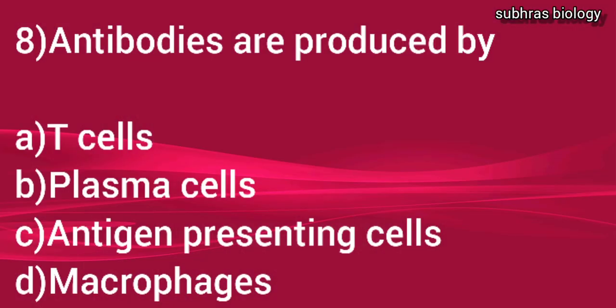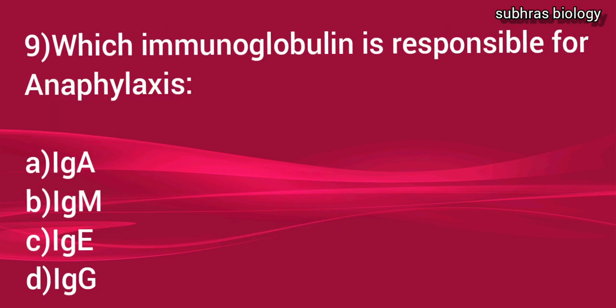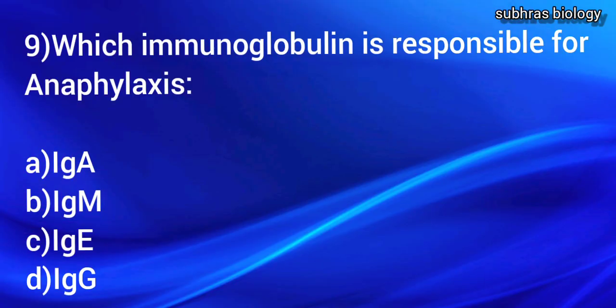Next question. Antibodies are produced by first T cells, second plasma cells, third antigen presenting cells and fourth macrophages. So antibody is produced by B cells. So the answer will be plasma cells. These plasma cells can only produce a single kind of antibody in a single class of immunoglobulin.